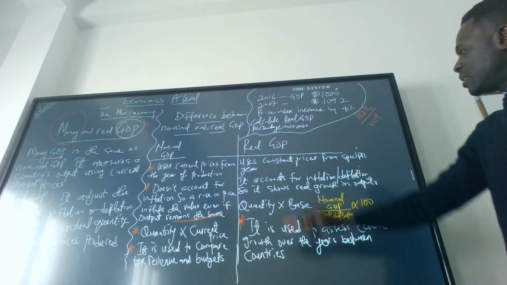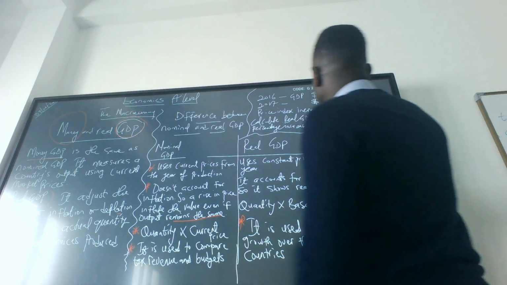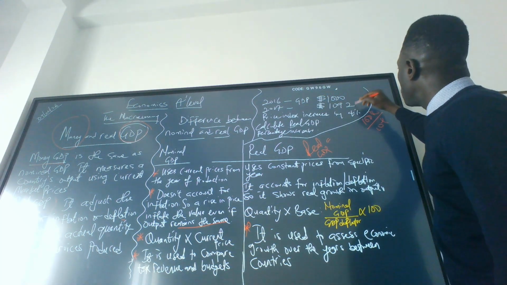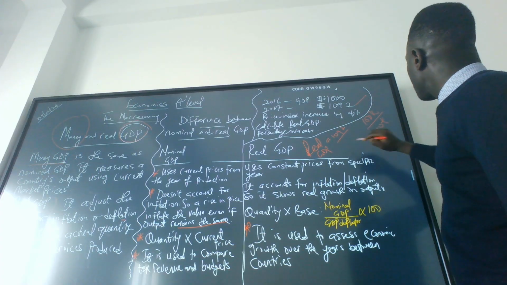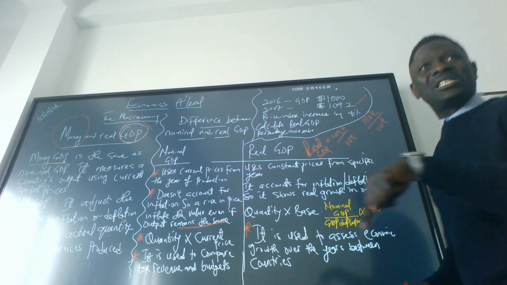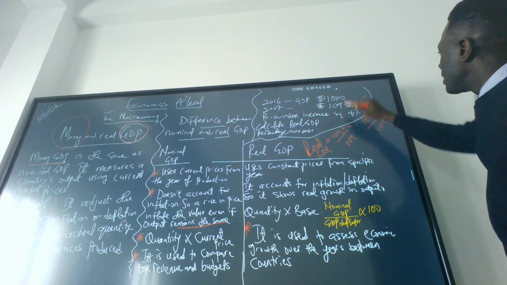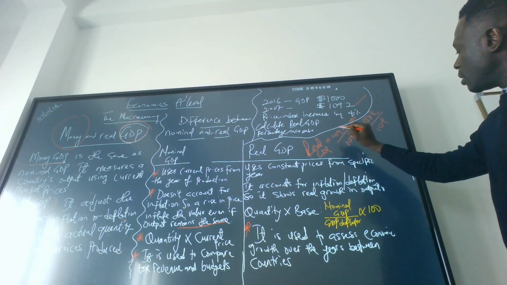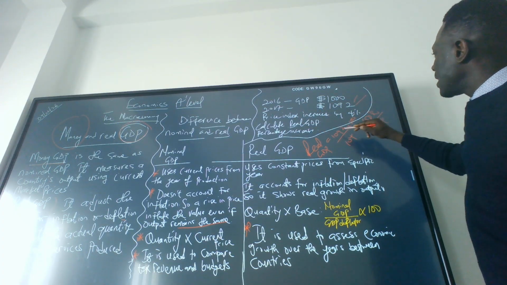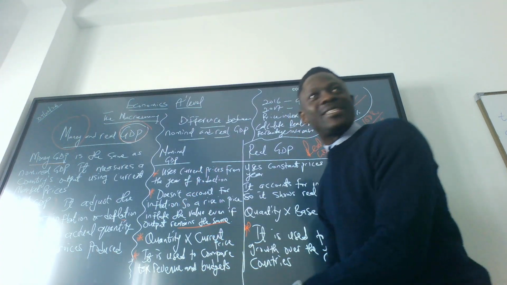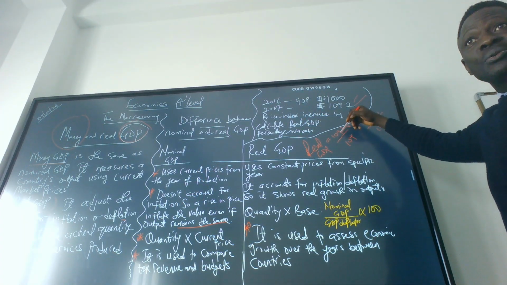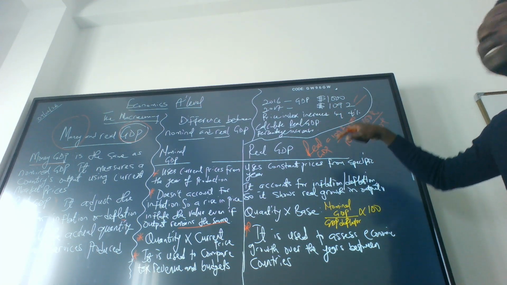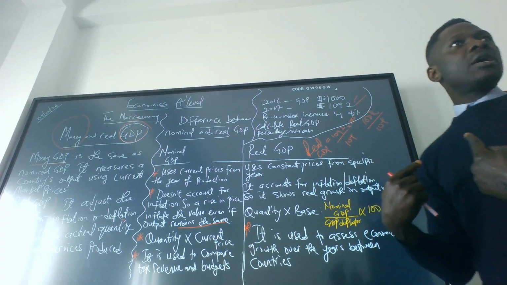So to calculate the real GDP, we start with nominal GDP, which is 1,092. Real GDP is equal to nominal GDP, 1,092, over 104, which is the price index for the current year, multiplied by 100. Do we get it? Nominal GDP, which is for 2017, because nominal GDP measures the current price. Yes or no? So the current price is 1,092 divided by the price index of the current year, multiplied by the base year. The base year is the year we started with, which is 100.